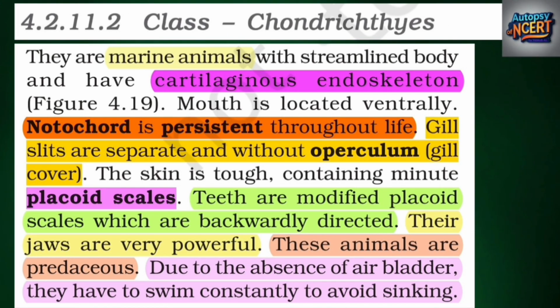Class Chondrichthyes. They are marine animals with streamlined body and have cartilaginous endoskeleton, Figure 4.19. Mouth is located ventrally. Notochord is persistent throughout life. Gill slits are separate and without operculum, gill cover. The skin is tough, containing minute placoid scales. Teeth are modified placoid scales which are backwardly directed. Their jaws are very powerful. These animals are predaceous. Due to the absence of air bladder, they have to swim constantly to avoid sinking.